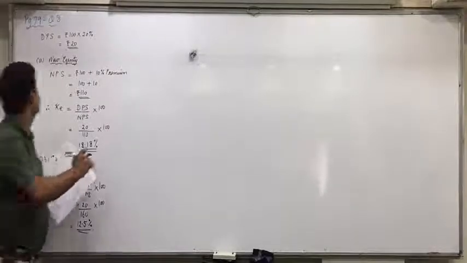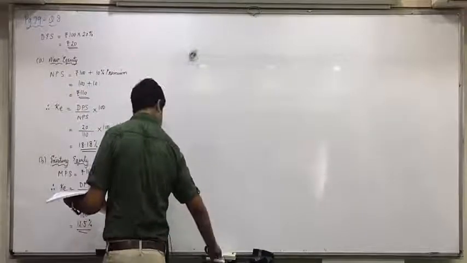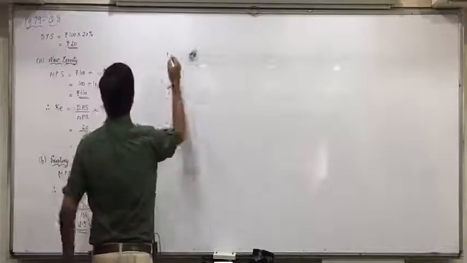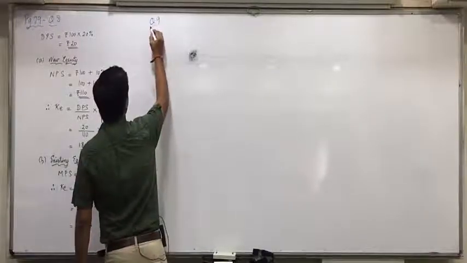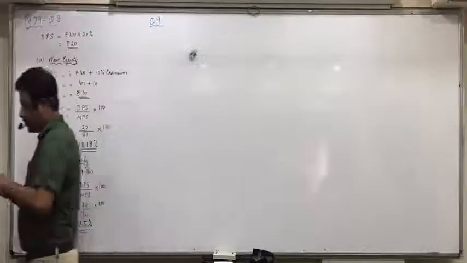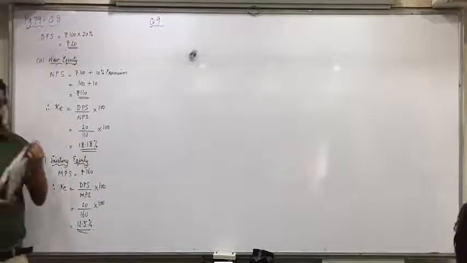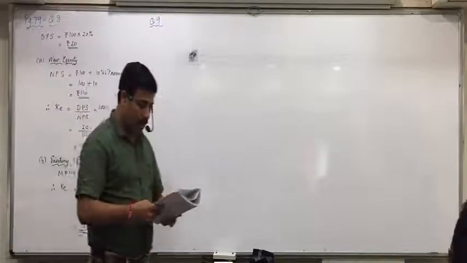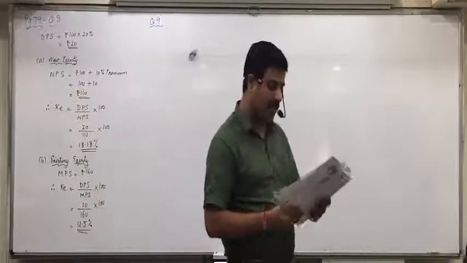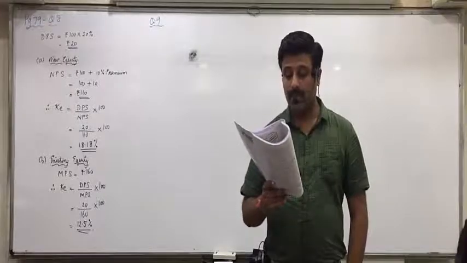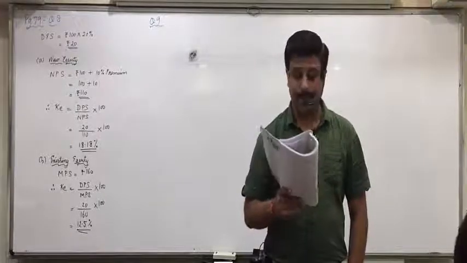Then question 9. A company plans to issue 1,000 new equity shares of rupees 100 each at par. So what is the face value? 100.